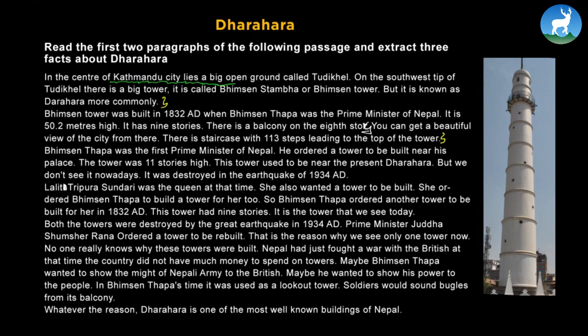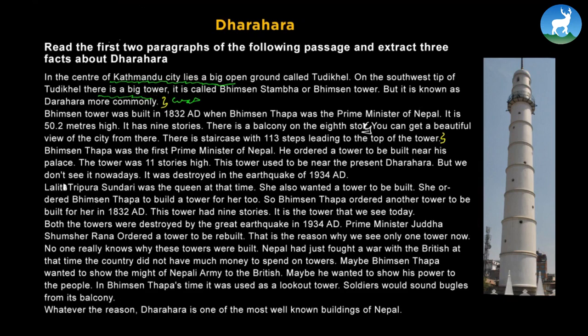In the center of Kathmandu city lies a big open ground called Tudikhel. On the southwest tip of the Tudikhel there's a big tower. It is called, now see, there is a big tower. Now you can however assume it to be there was a big tower. This tower, we don't have this tower anymore, sadly. Alright, so now let's move further.